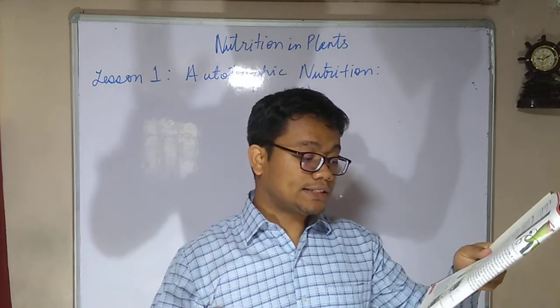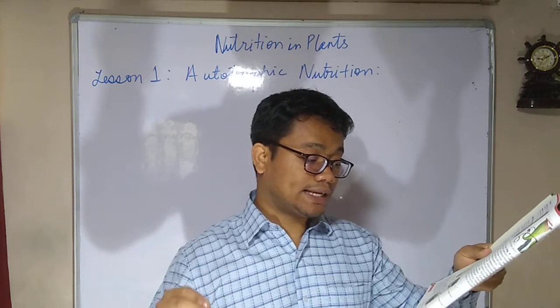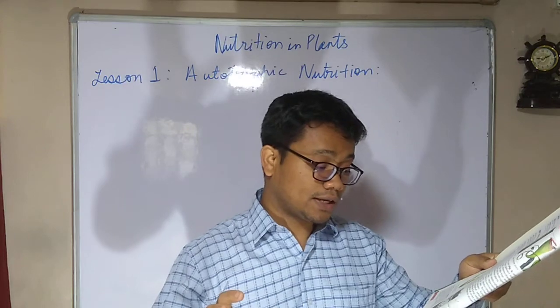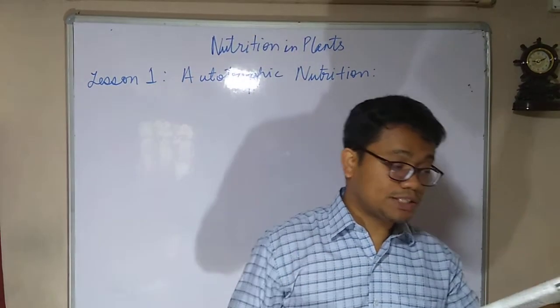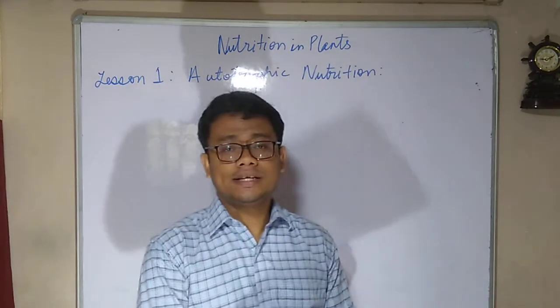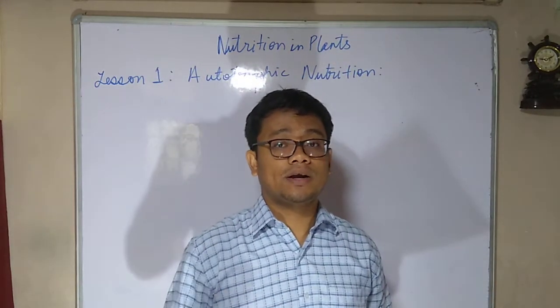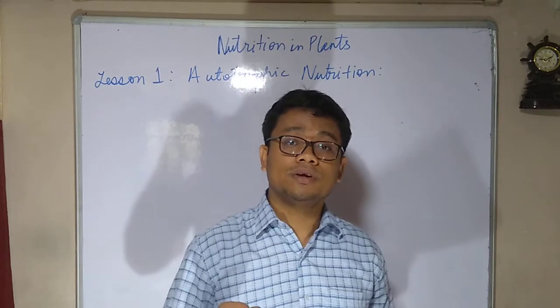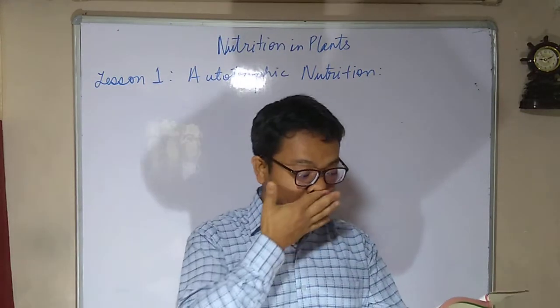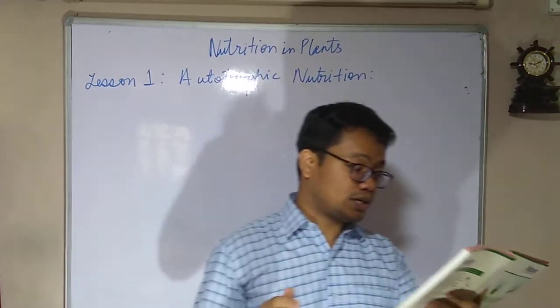These organisms grow on organic matter and secrete chemicals that break it down into simple substances. The saprophytes then absorb these nutrients. That means saprophytes grow in the dead and decaying parts of plants, and after that they extract all the nutrition from it. Okay, children, so this is how saprophytes usually survive.